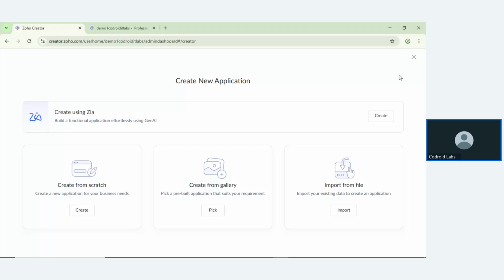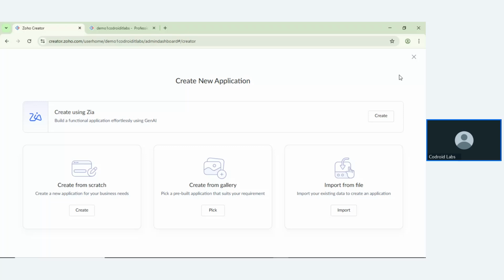If you want to create from the gallery, suppose you already have applications, you just pick your built-in application and use those applications. If you have any DB files, you can also use import from files. You can also create an application by importing from a file. They also have their own schema called DDL.